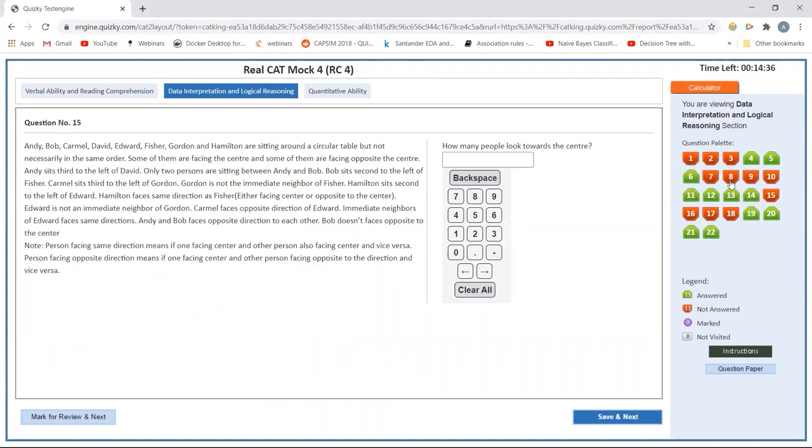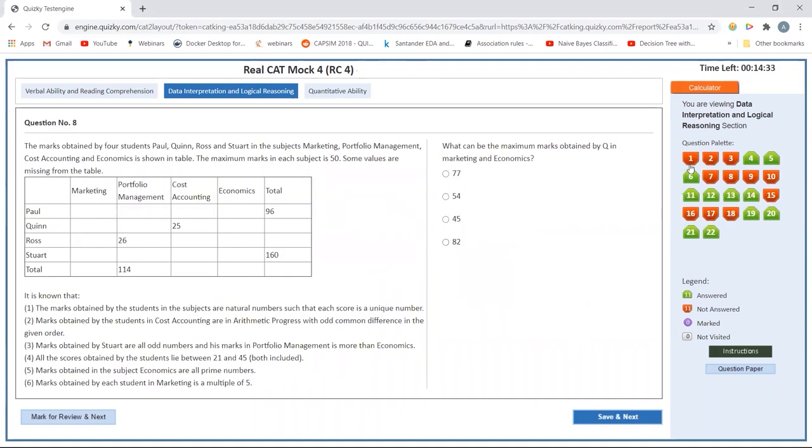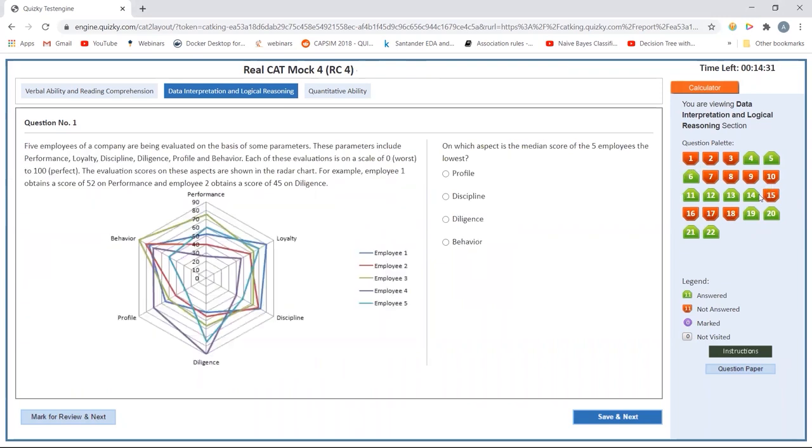Now I will look for this one, probably the graph. Let's try this. On which aspect is the median score of all the five employees the lowest? Of the five employees, the lowest median score. It's given in the graph. For the median score, I just have to point out the middle score. This is the middle score for this one, and this one. It comes just above 50. This comes just above 50.